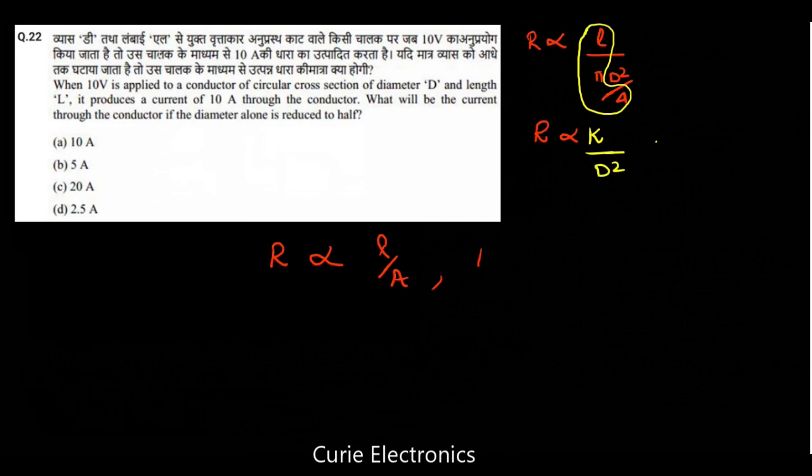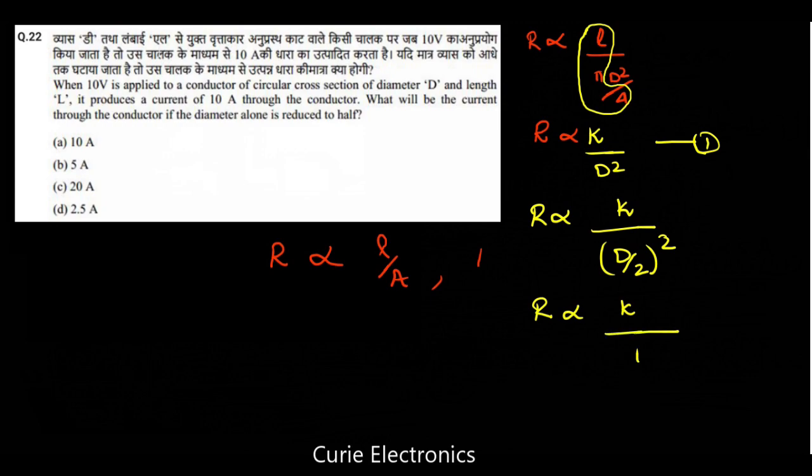This is my first equation. Now the second equation: R is directly proportional to K upon, diameter he has reduced by half, so D by 2 whole square. So R is directly proportional to K upon D square by 4. When 2 goes up, it becomes 4K.